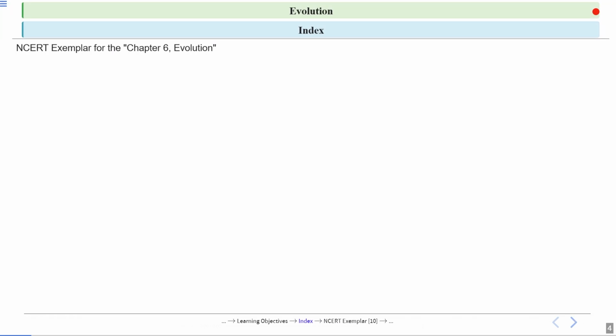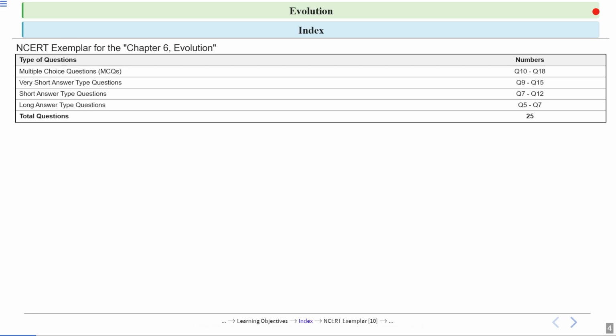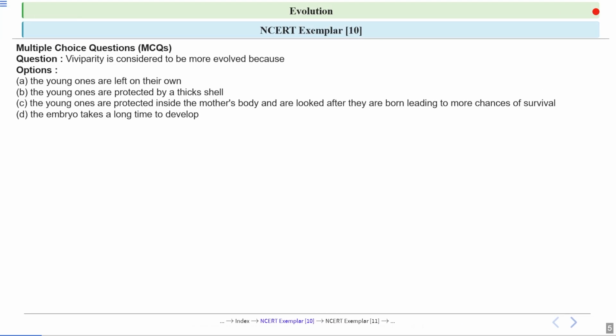Okay, so we'll be discussing NCERT exemplar questions for chapter number 6, which is evolution. These questions have been categorized into various groups: multiple choice questions, very short answer type questions, short answer type questions, and long answer type questions. Let's begin with the first question. Let's discuss multiple choice questions first. You'll be given 4 options, A, B, C, D, and you have to choose the correct answer from these options.